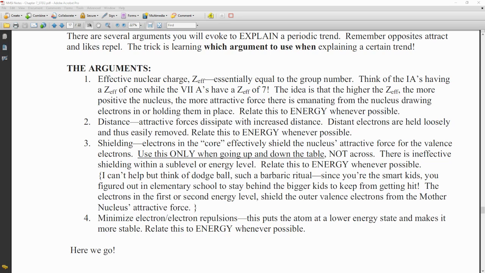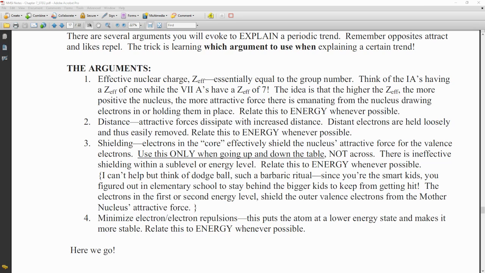Next, we can think about distance. And so distance is going to really affect that attractive force also. So the attractive force is going to dissipate with increased distance. So distant electrons are loosely held and therefore easily removed. And again, we're going to use this and relate it to energy as much as possible. Shielding is another term that we're going to use.